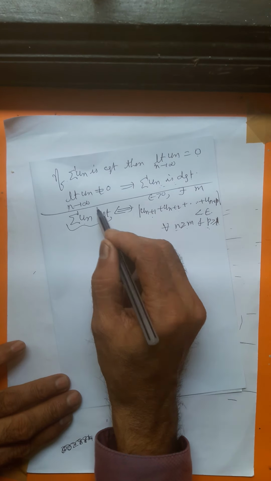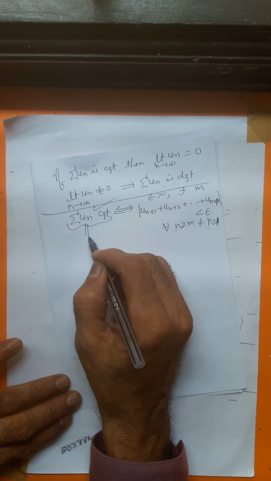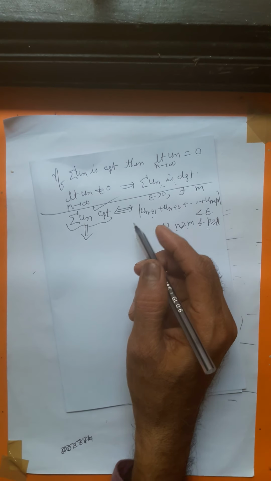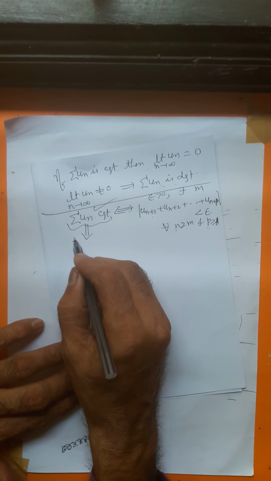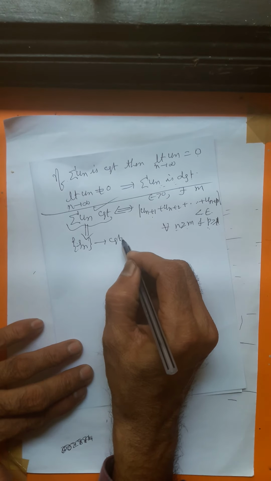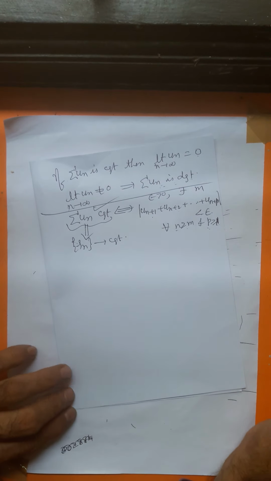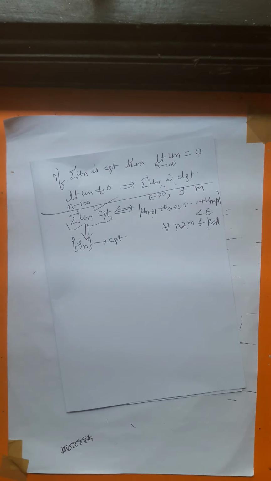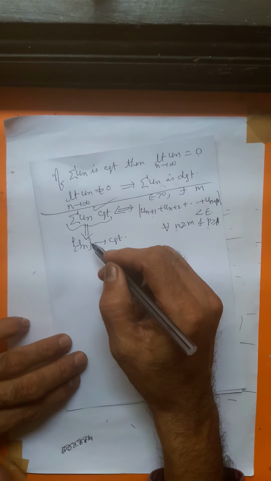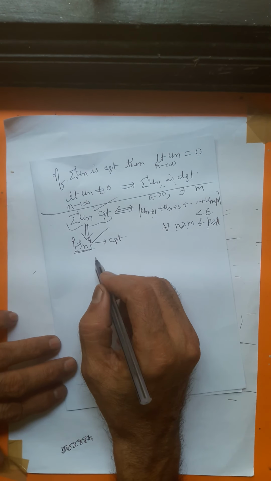Assume that sigma un is convergent. When do you say that an infinite series is convergent? If the sequence of partial sums is convergent. Apply Cauchy's general principle of convergence for sequences, as you proved earlier. What is it?